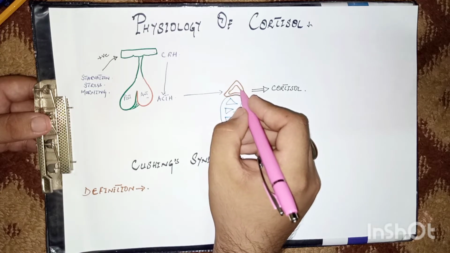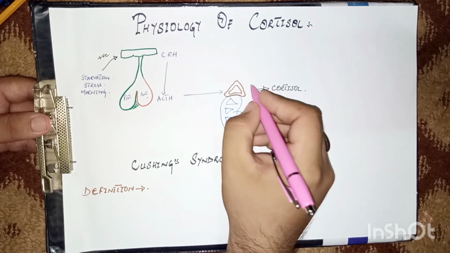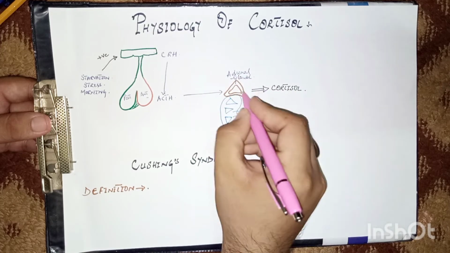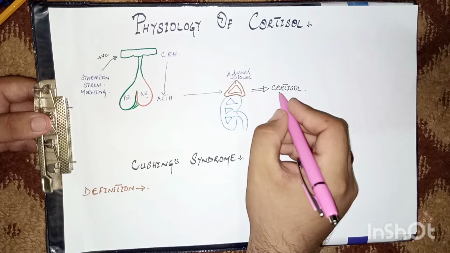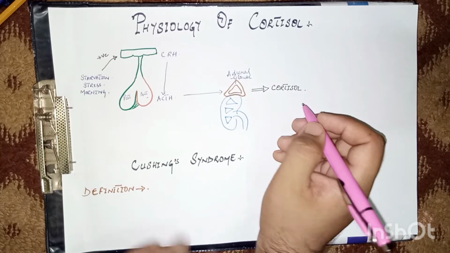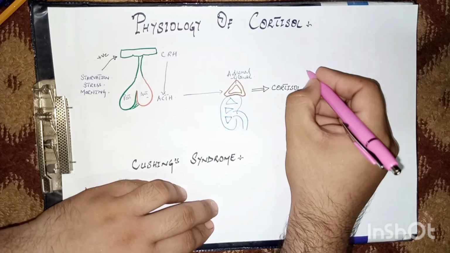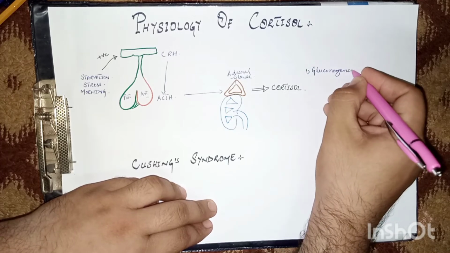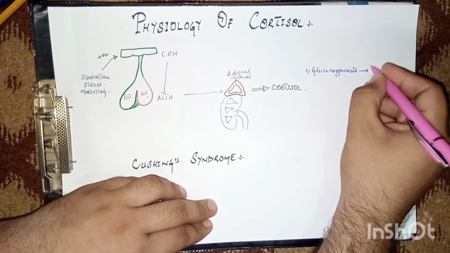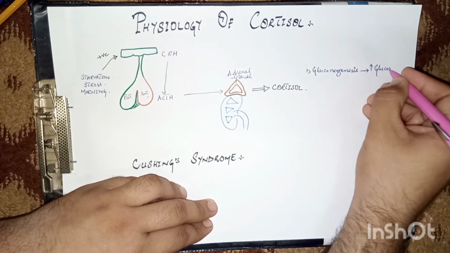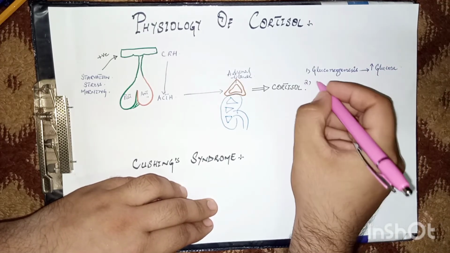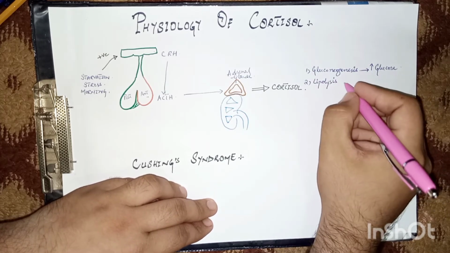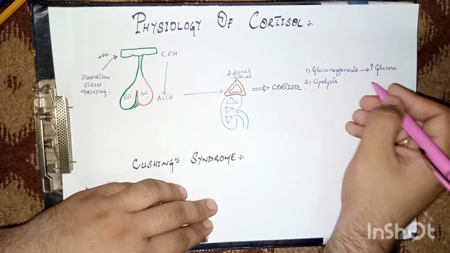From the adrenal cortex, specifically the zona fasciculata, glucocorticoid is released. This is the adrenal gland. From the zona fasciculata of the adrenal cortex, cortisol is released. This cortisol performs various major functions. The first important function is gluconeogenesis. Due to this gluconeogenesis, blood glucose levels become very high. The second important function is lipolysis, breakdown of lipids, transfer of lipids and fats from adipose tissues into the circulation.